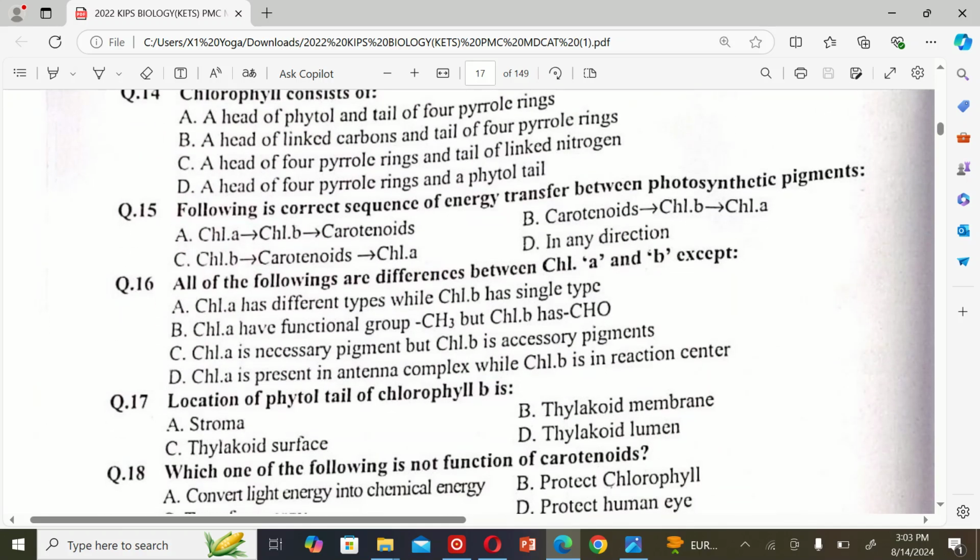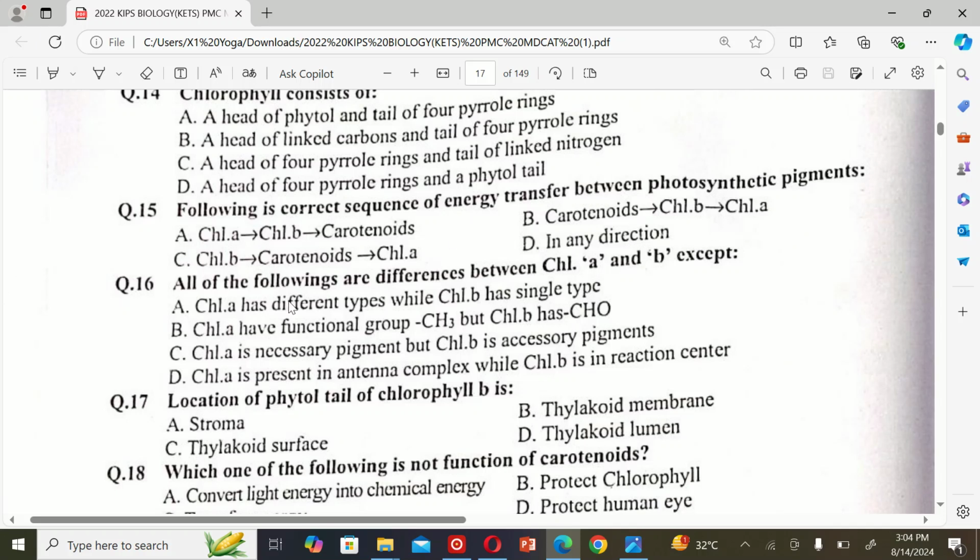The next MCQ is: which of the following is the correct sequence of energy transfer between photosynthetic pigments? A. Chlorophyll A, chlorophyll B, carotenoid. B. Carotenoid, chlorophyll B, chlorophyll A. C. Chlorophyll B, carotenoid, chlorophyll A. And D. In any direction. So the correct option is B. Carotenoid, chlorophyll B, and chlorophyll A.